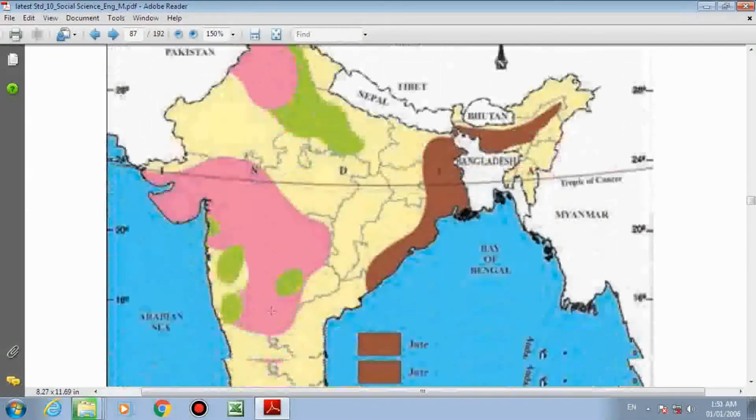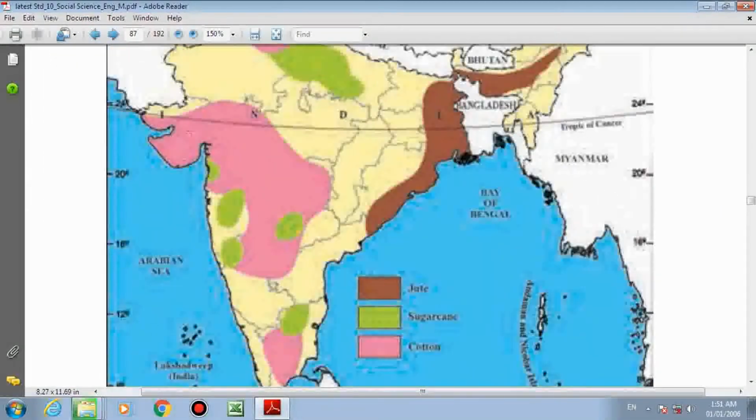Now you can see the map. The area which is pink in color, those states produce cotton. Then green color is sugarcane and brown is jute. Now jute, cotton and sugarcane can be asked in map work, students. Please be careful. As far as map work is concerned, I will try my level best to prepare a separate video for map work. Right now in the comment section, you have to tell me two states with the help of the map for jute, sugarcane and cotton. Jute and sugarcane are available now on the next page.